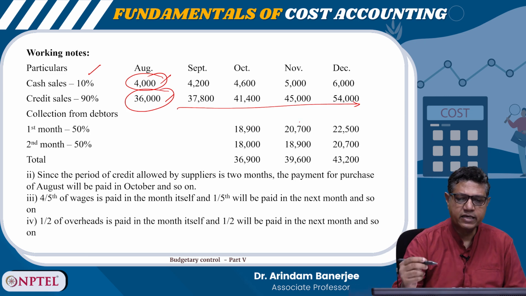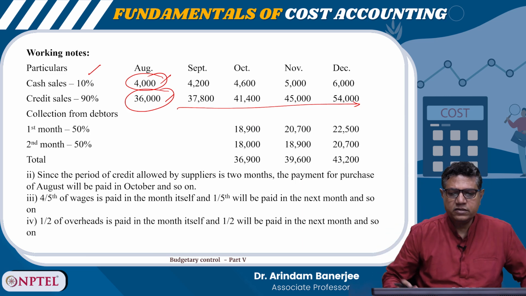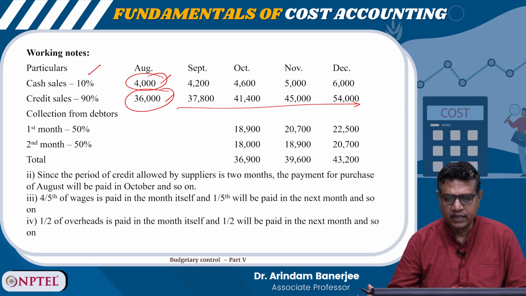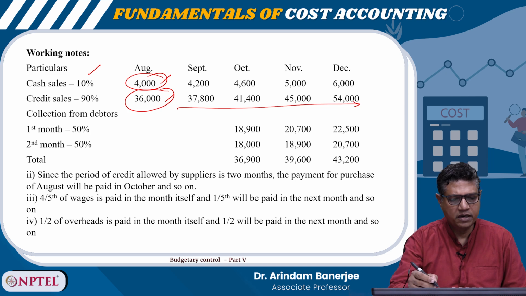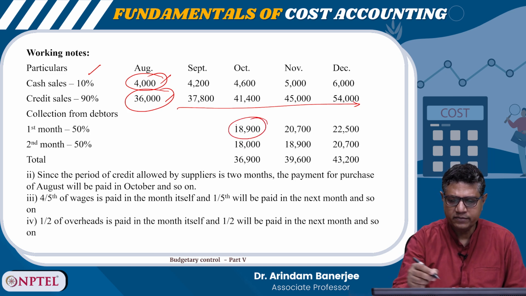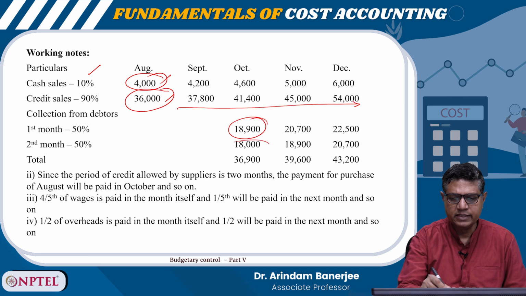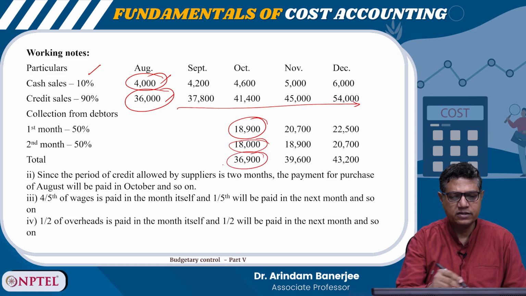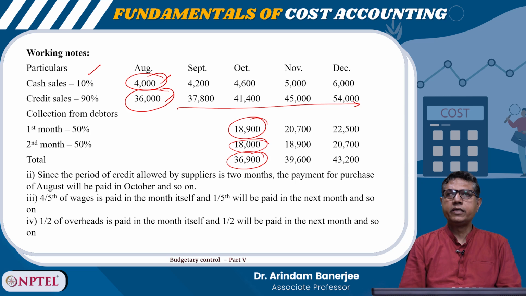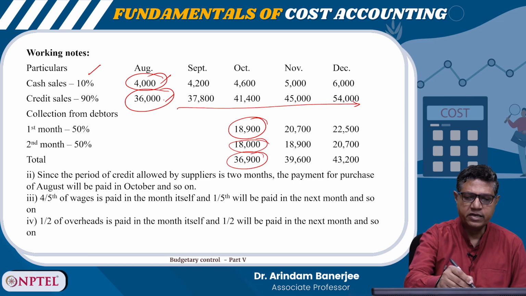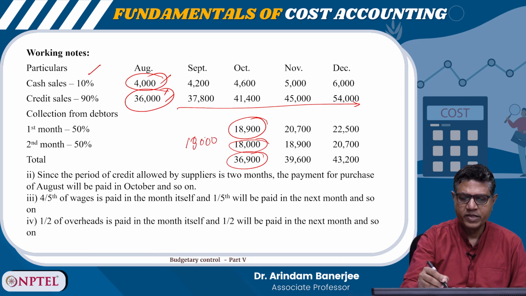So collection from debtors, 36,000 credit sales. It is coming to 18,900 here for the month of October, and 18,000 in the second month. Total is 36,900. So out of this 36,000, 18,000 he will collect in September, and another 18,000 he will collect here.